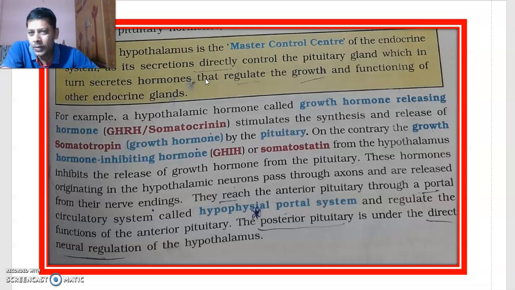The secretions of the pituitary gland regulate the growth and functioning of other endocrine glands. Okay, what is the master control center? The hypothalamus is the master control center.